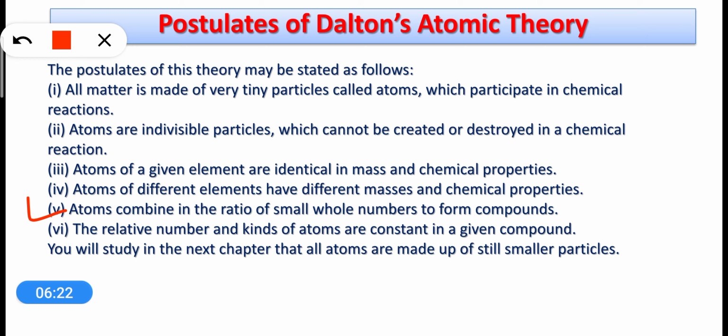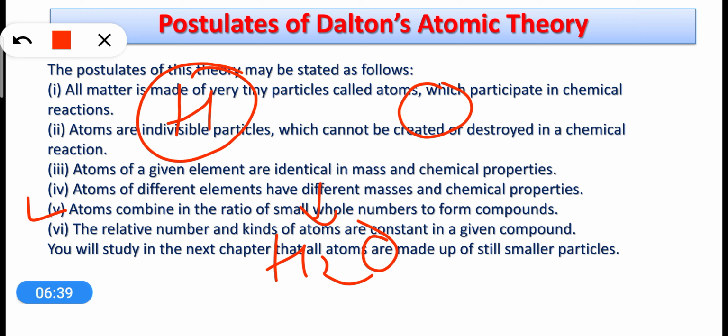For example, if we take the atoms of hydrogen and the atoms of oxygen, whenever they combine to make a compound, for example H2O, the ratio of the number of hydrogen atoms and the number of oxygen atoms will always be a small whole number ratio. It will not be a fraction, it will not be in decimals. It will always be a small whole number ratio between the number of atoms of different elements combining together to make a compound.